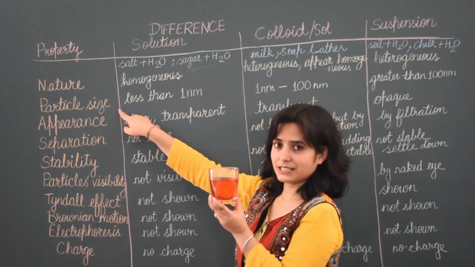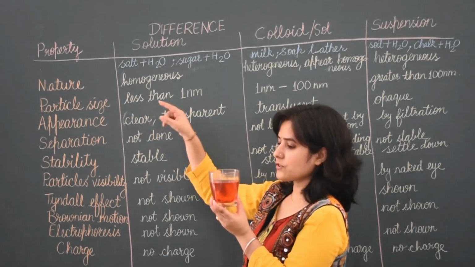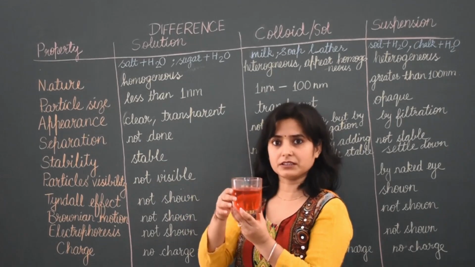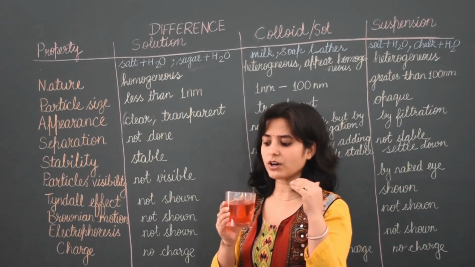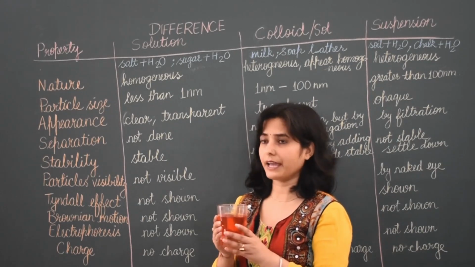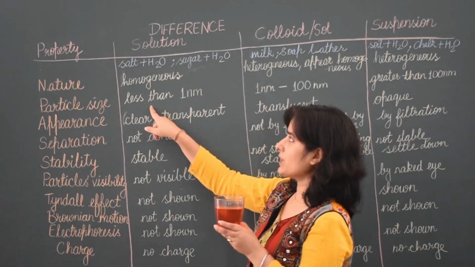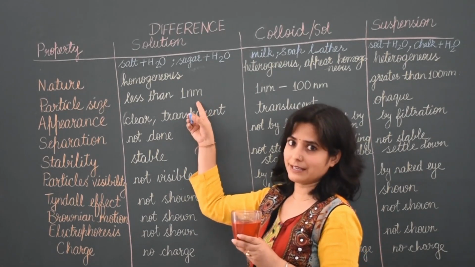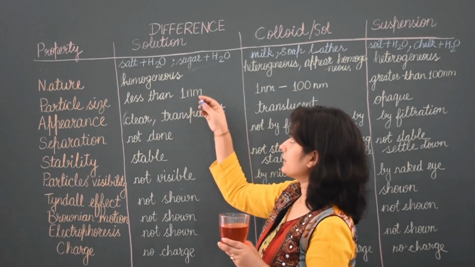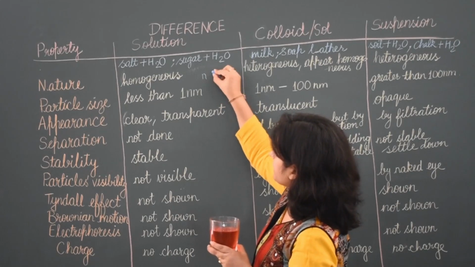Second one, particle size. What is the size of the particles which make this solution? These particles are very small because we cannot see them with the naked eye. Their size is about 1 nanometer or less. What is a nanometer?